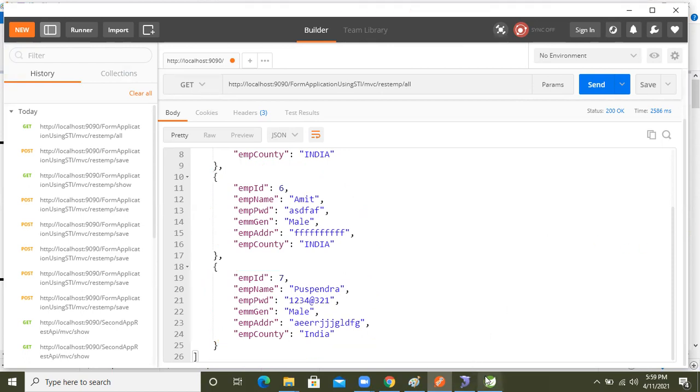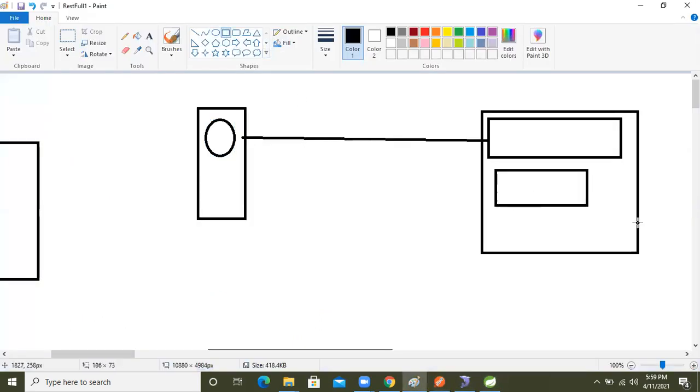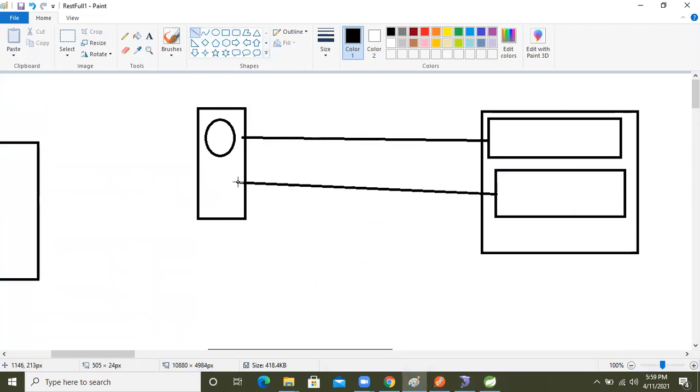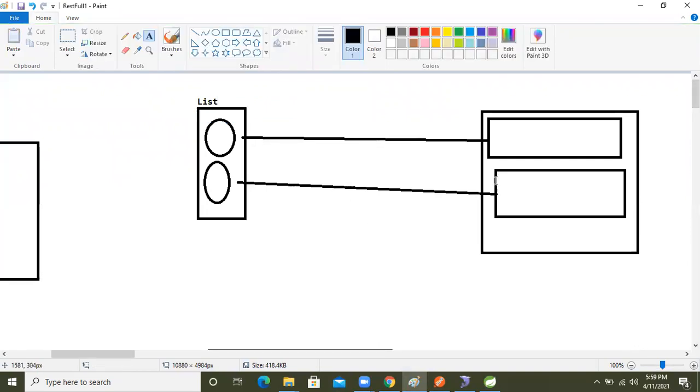Now, if another row is there, that becomes one more object inside the list collection. But think about if there is no row, which means there is no object inside that list.